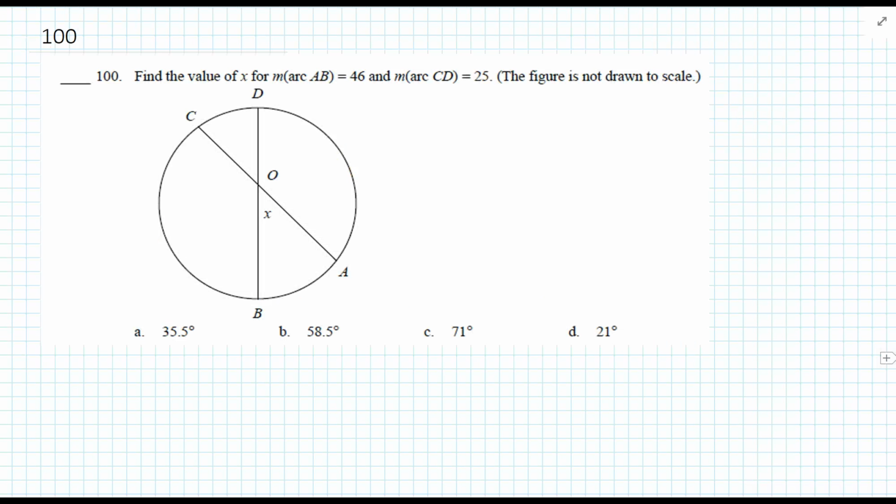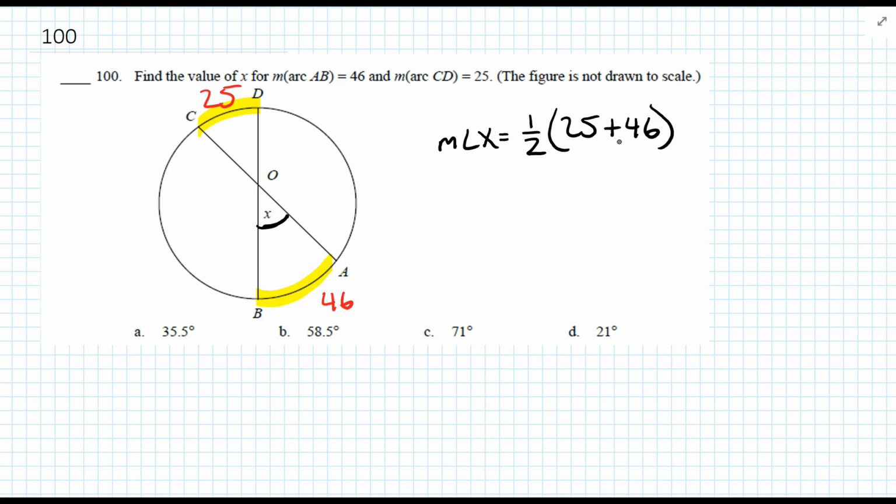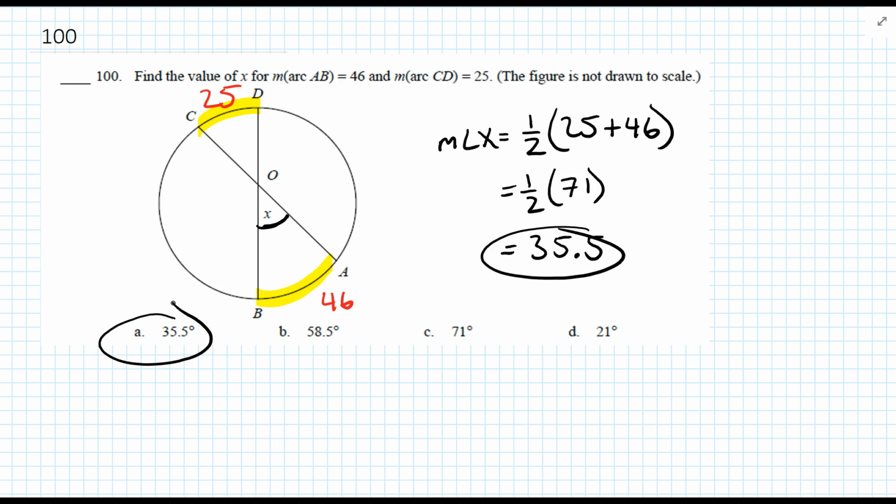Okay, number 100. Find the value of x if the measure of arc AB is 46 and the measure of arc CD is 25. Well, since that angle x is inside the circle, the measure of angle x is going to be equal to 1/2 the sum of the two intercepted arcs, which would be 25 plus 46. That's 71. So that's going to be 1/2 of 71, which is 35.5. Answer is A.